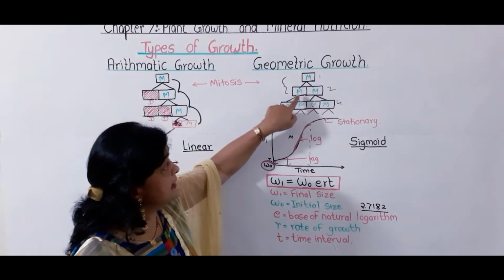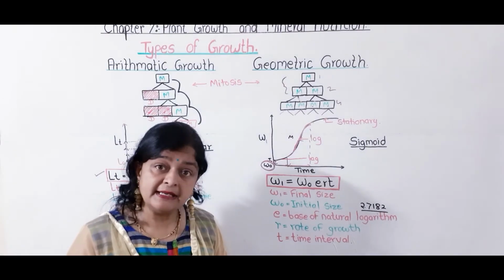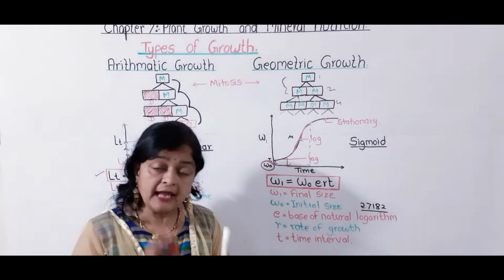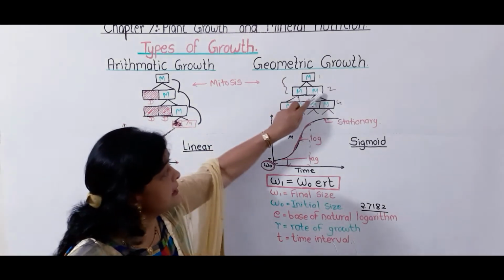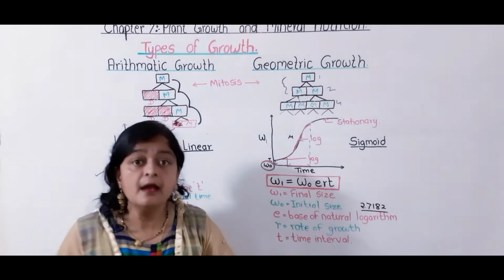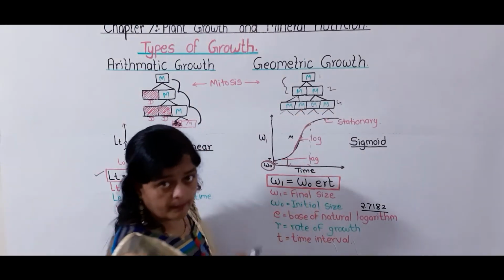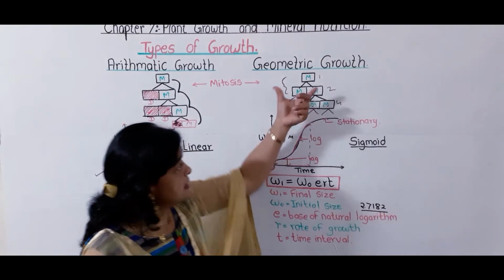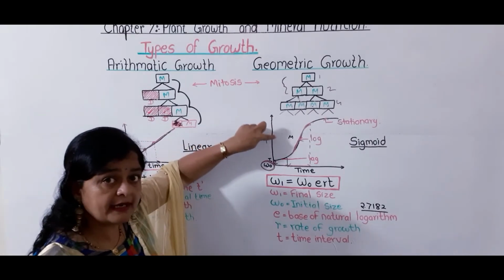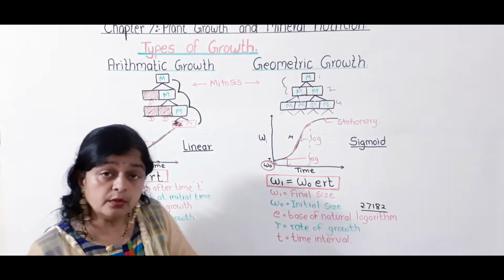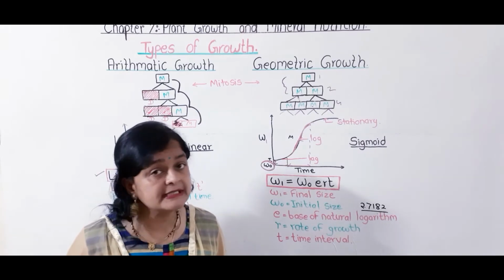Here when the meristematic cell gives rise to two daughter cells, they remain meristematic. They have the capacity to divide and redivide. So each and every cell is undergoing mitosis, and from one cell two cells are formed every time. Now here if you see, the growth is very fast from 1 cell to 2 to 4, 4 to 8, 8 to 16, 16 to 32, 32 to 64. In this way, the growth or the division is taking place very fast.